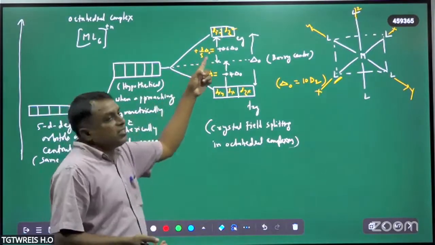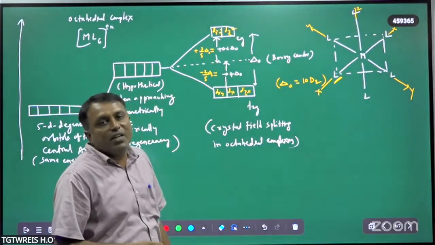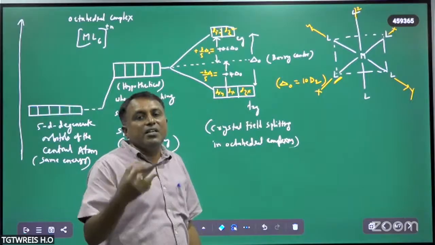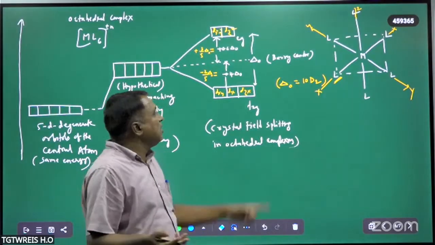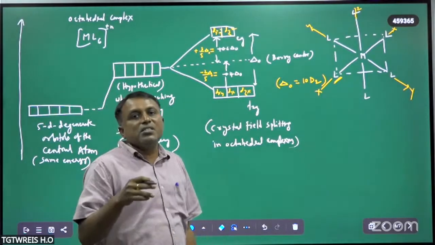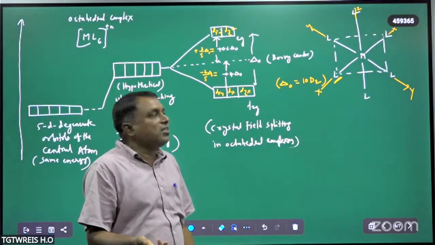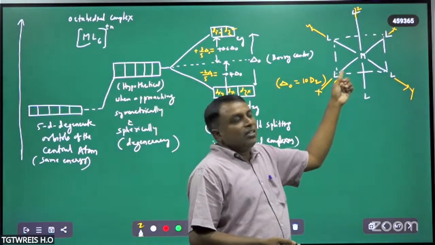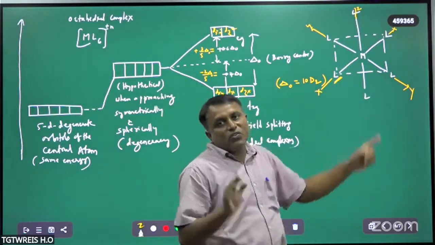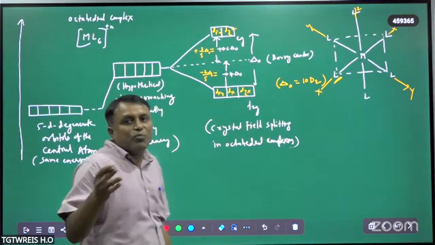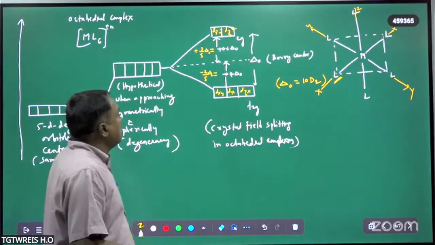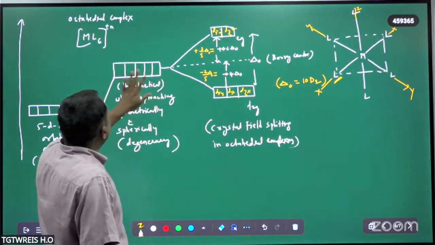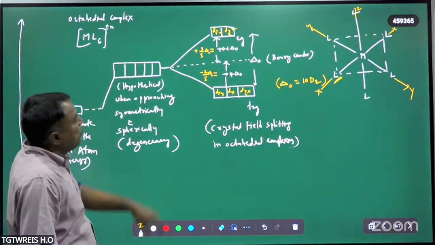Therefore, eg orbitals experience greater repulsions from the ligands and their energy increases, whereas t2g orbitals experience lesser repulsions as they approach the ligands in between the axes. Therefore, their energy decreases because repulsion between them is very less. So this is the splitting in octahedral complexes.